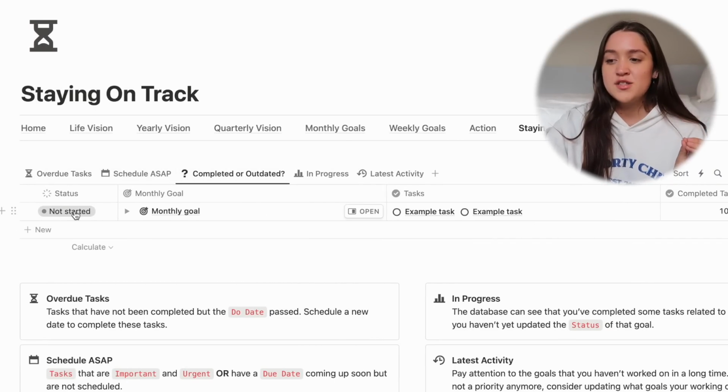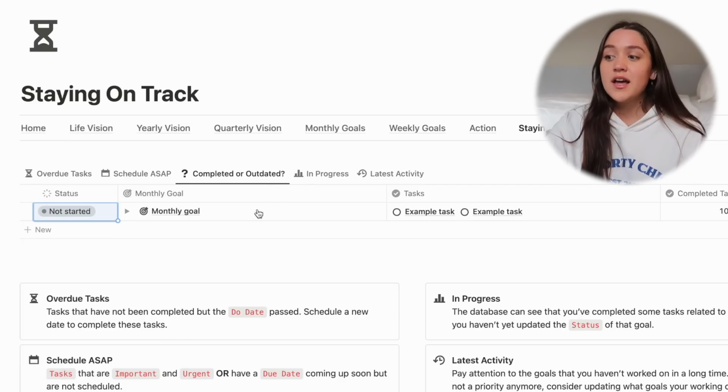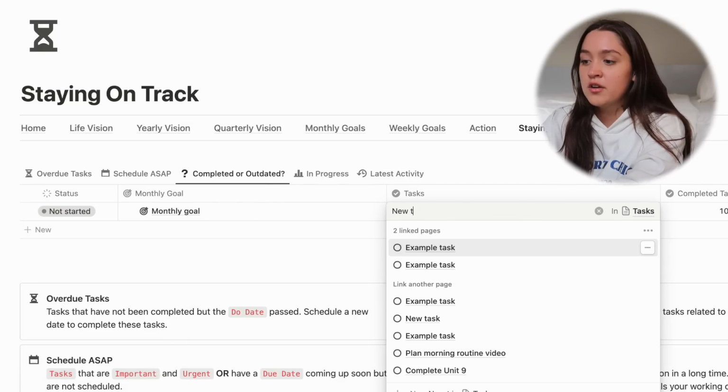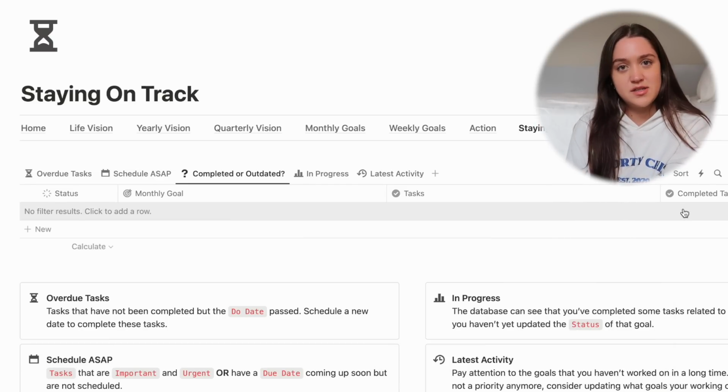So imagine you have a goal that you completed all the tasks for, but the status is still not started. So this basically reminds you like, hey, update your status to done, or if you're not done, add some new tasks. So for example, if I add a new task right here, this is gonna disappear from this database because now I have a next action step. So this is gonna catch you out on those goals that you have no next action step. If you don't have a next action step, you're likely to forget about that goal or leave it behind. So this reminds you to either update the status or add a new task.